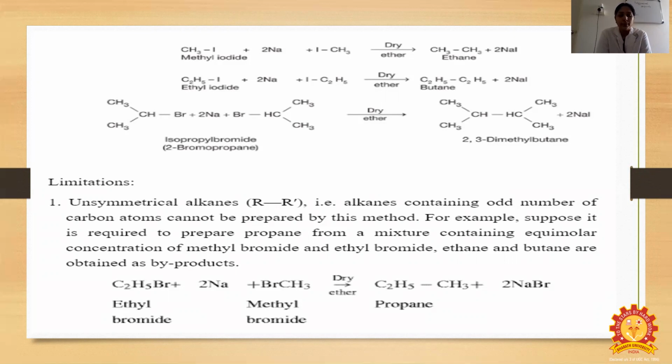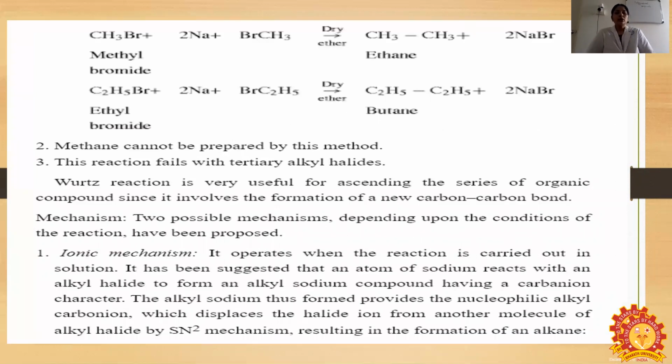Here C2H5Br plus 2Na plus BrCH3 gives CH3CH2CH3, propane, plus 2NaBr. CH3Br plus 2Na plus BrCH3 gives CH3CH3, ethane, plus 2NaBr. And C2H5Br plus 2 sodium plus BrC2H5 gives C2H5C2H5 plus NaBr. Methane cannot be prepared by this method. This reaction fails with tertiary alkyl halides.